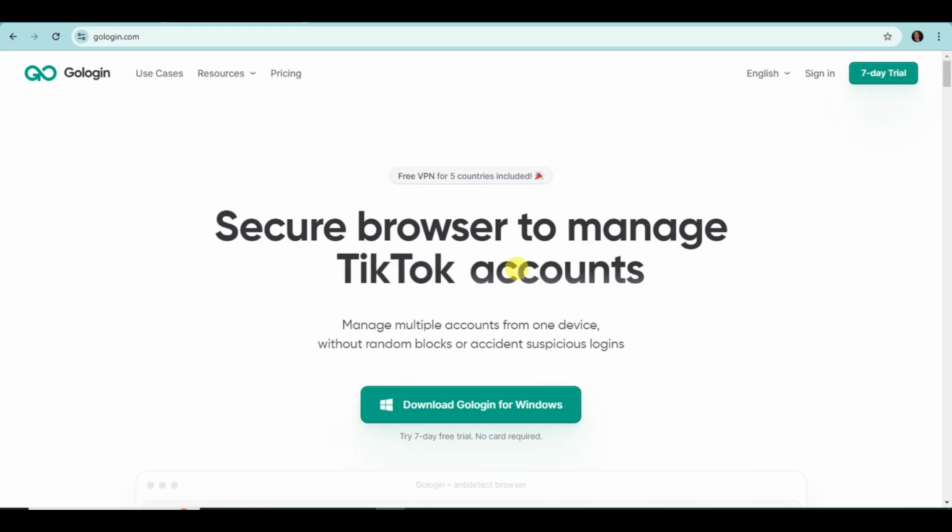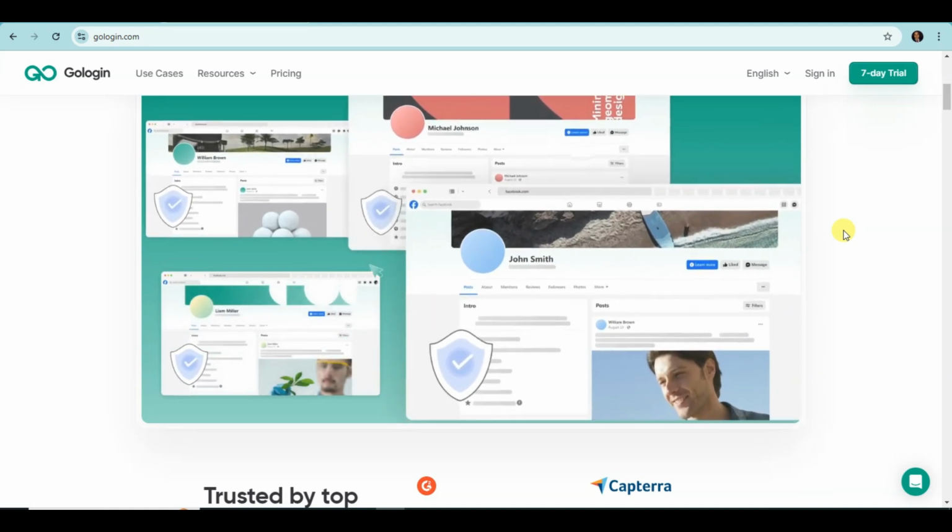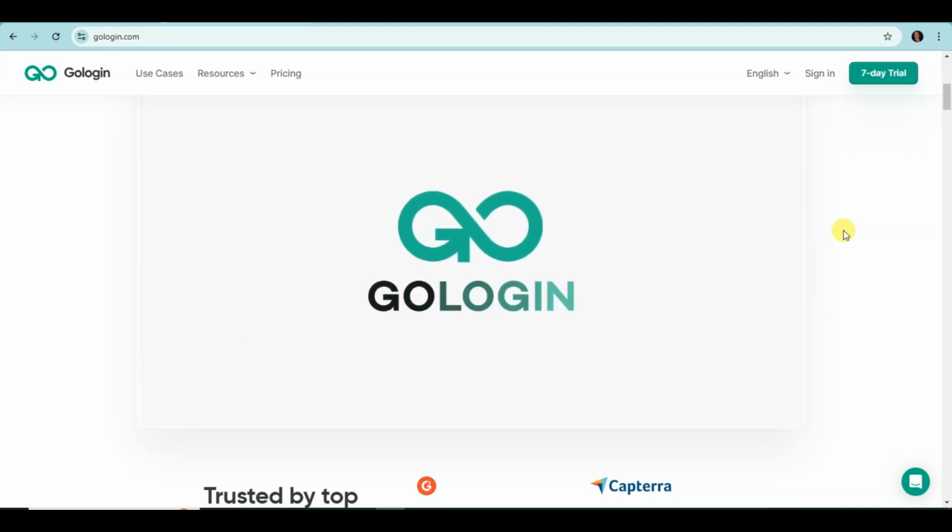Guys, this is the best platform to create a TikTok account, Facebook account, LinkedIn account, eBay account, Amazon account, Google account from anywhere in the world. If you are from India and you want to create a USA Facebook account, then you can use this platform. If TikTok is banned in your country, then you can use this platform to create a TikTok account. You can create any kind of account anonymously. You can create hundreds of Facebook accounts in just one browser, thousands of Facebook accounts in just one browser.